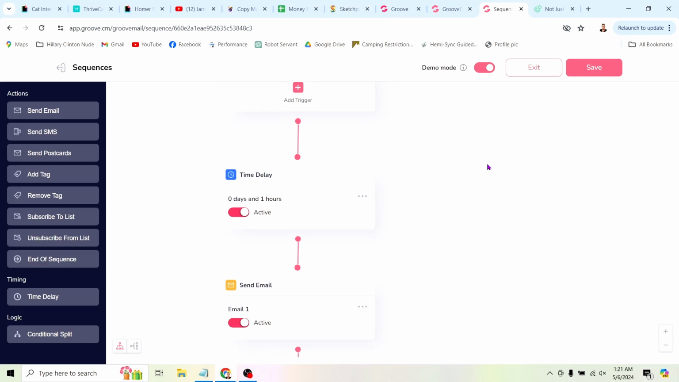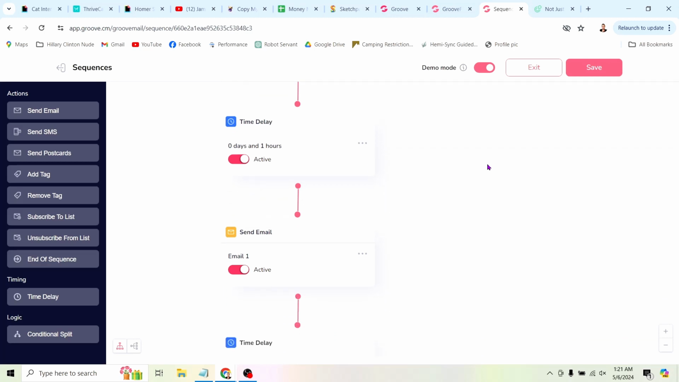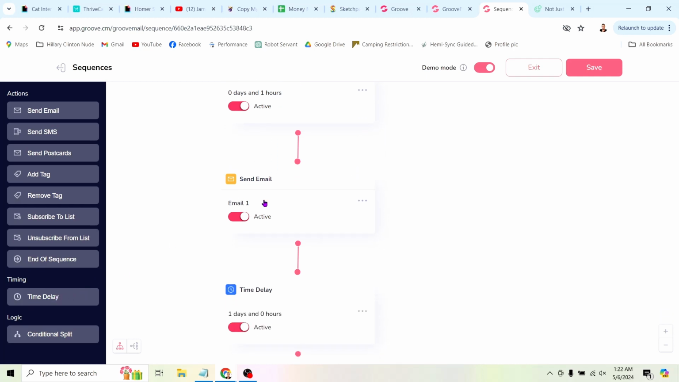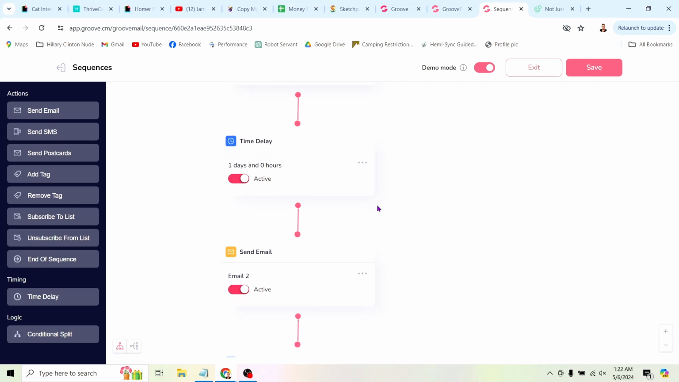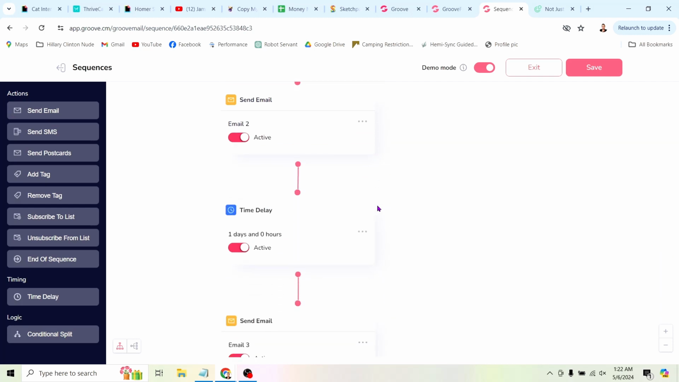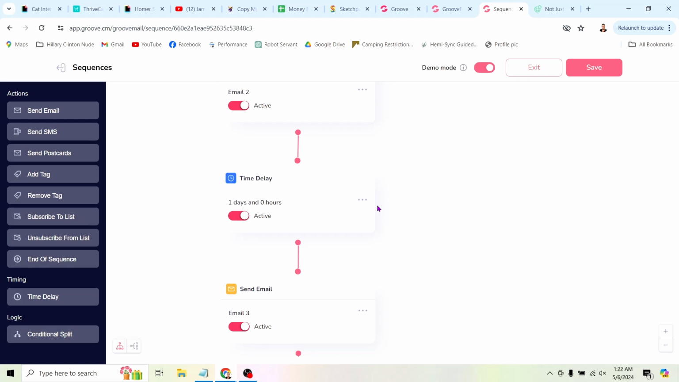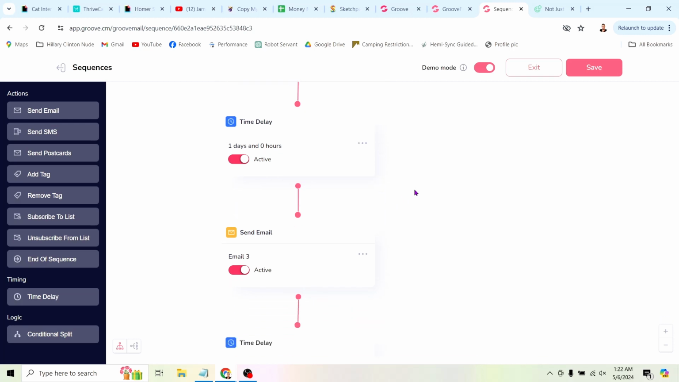So then all we have to do is create a series of time delays. So here's a time delay for 1 hour. So I just click this button to create a time delay, and then we want to send an email. So I'll just click the button that says send email, and I can actually just copy and paste content directly from ChatGPT into this email sequence. And if you see, we can actually stretch this email sequence out as far as we want.